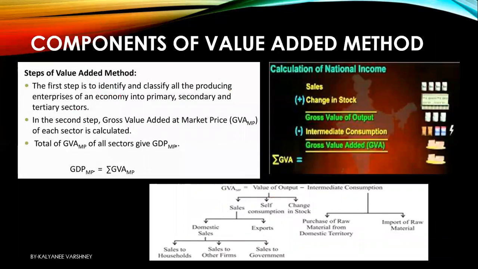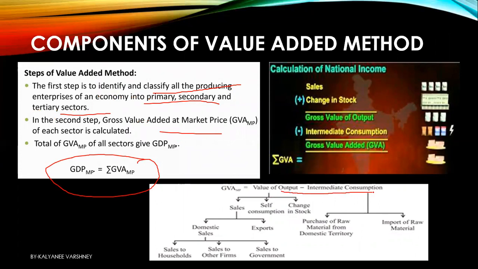There are certain steps. The first step is obviously to identify and classify all the sectors into primary, secondary and tertiary, and then add their gross value added to reach GDP at MP, also known as GVA at MP. So the formula is: GVA at MP equals value of output minus intermediate consumption.